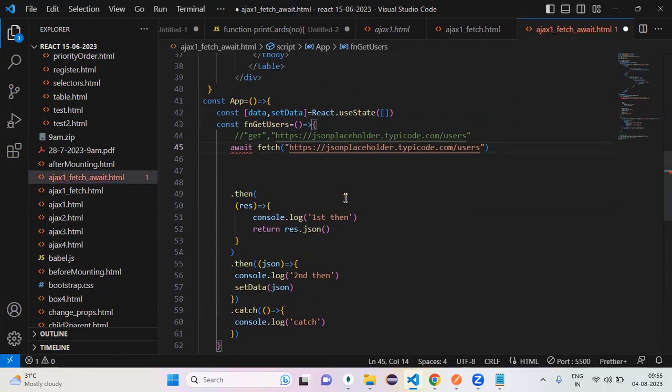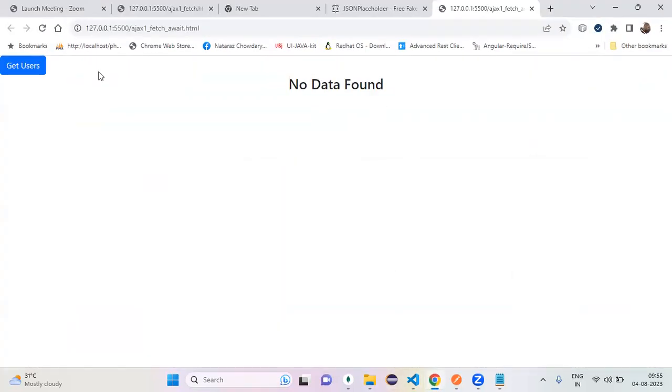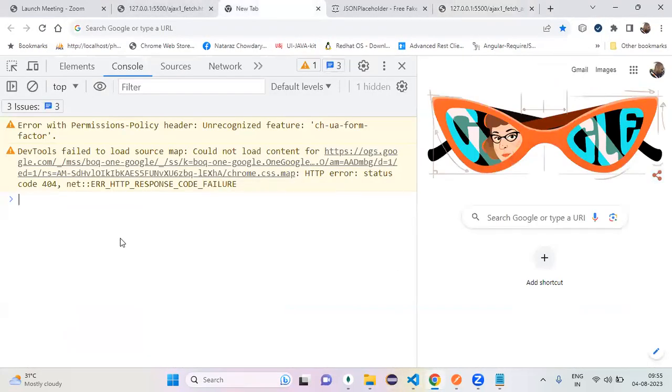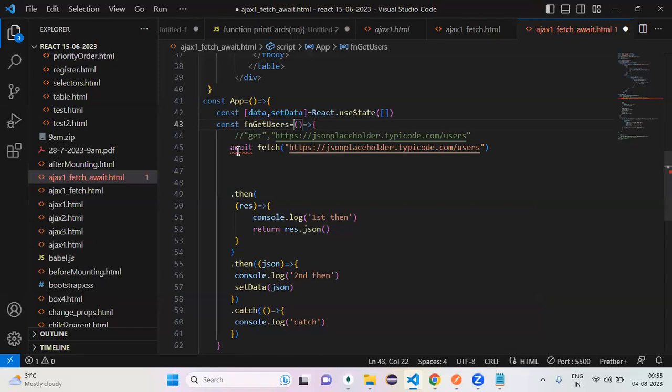Whenever you use the await keyword inside one function, that function should be what? An async function. That is the reason await and async are like a combination. Got my point? See, here I have not written that in any function, right? Here I directly wrote it. Am I written inside any function? No.